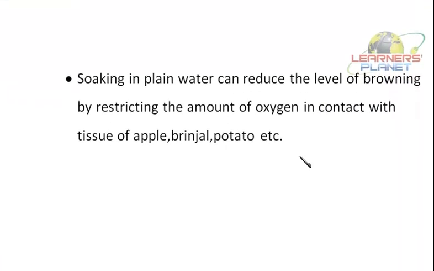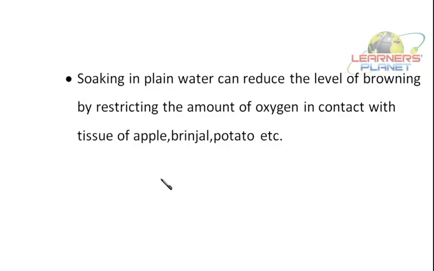We can prevent it by soaking in plain water. If the slices of apple, brinjal or potato are soaked in water, browning can be reduced. Soaking in plain water can reduce the level of browning by restricting the amount of oxygen in contact with the tissue of apple, brinjal, potato, etc. It can be applied to any other vegetable also.